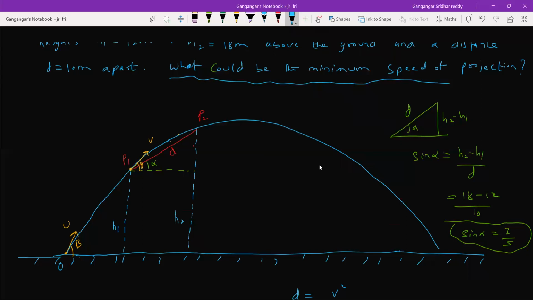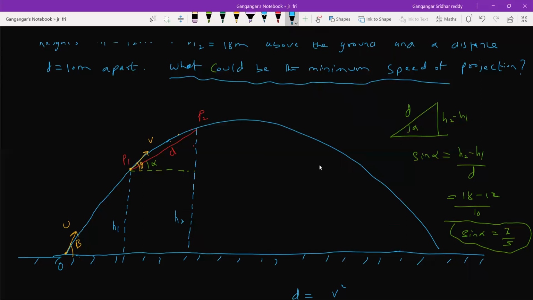Okay, sir. Let it be R max. But how did you say that for U minimum there will be an R max? That is the minimum speed. You can project so that it reaches point P. I know the velocity at point P1, the velocity of projection, that is V. To reach there, what you should do? You should project with a minimum velocity so that it can reach point P1.